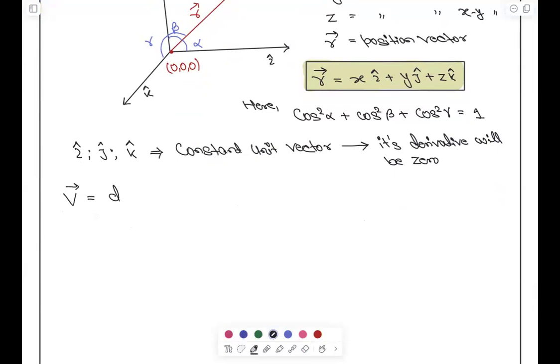So when I have to write v, please देखो, हम लोग जब बात करते हैं ना v की, it is dr by dt. There is a logic why I am teaching you like this. dr by dt. What is r? r is basically x i cap plus y j cap plus z k cap अपॉन dt.